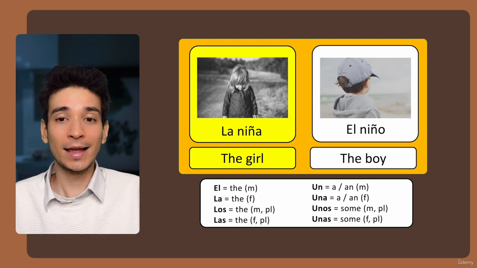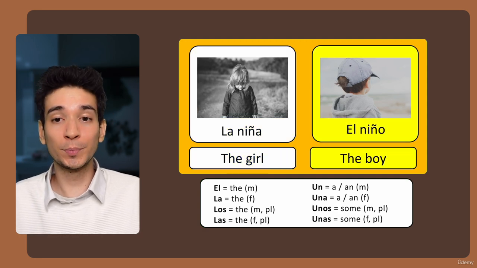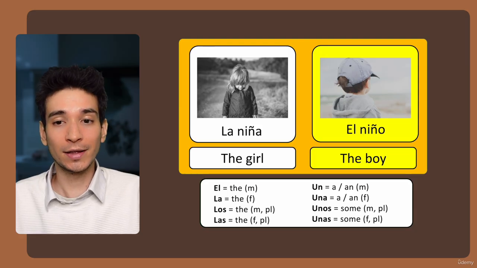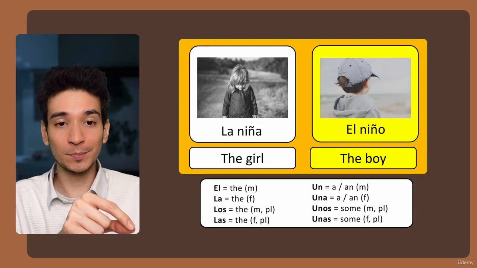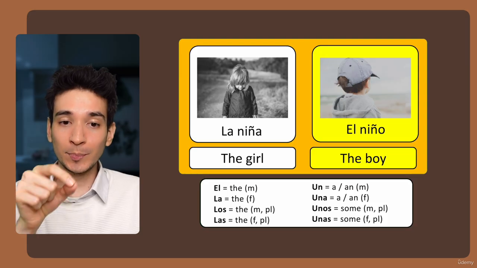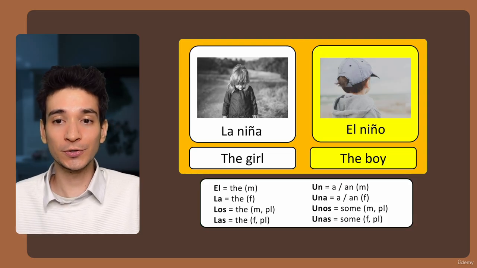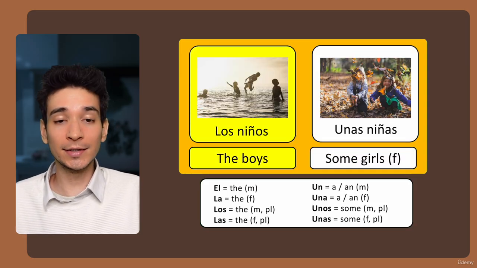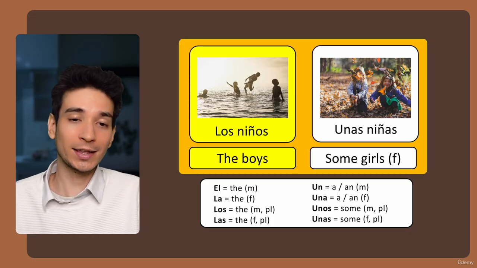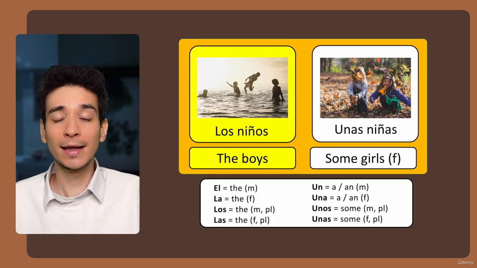The first example is la niña, the girl. La niña. And the masculine version would be el niño, the boy. El niño. Once again, la means the for female, el means the for masculine nouns. And the next one is los niños, the boys. Los, the for plural masculine.